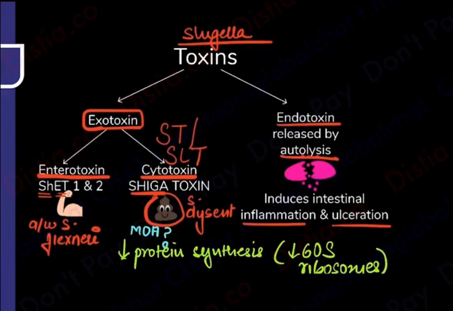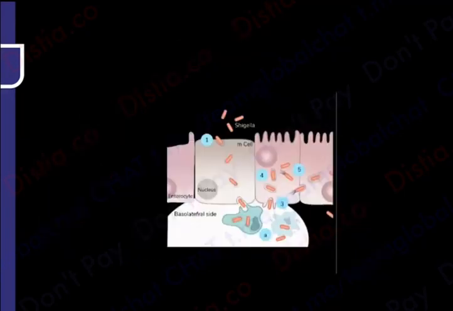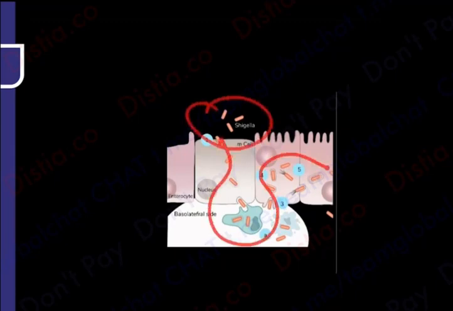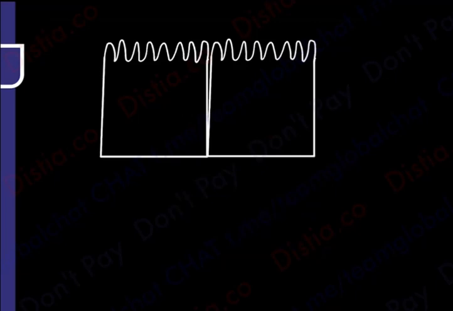So this is sorted. So now what I'm actually going to tell you, you must have seen this mechanism of action in your textbook. So what exactly is happening with Shigella? How does it enter? How does it do? The books have a very chota sa diagram. I'm going to make a better diagram.